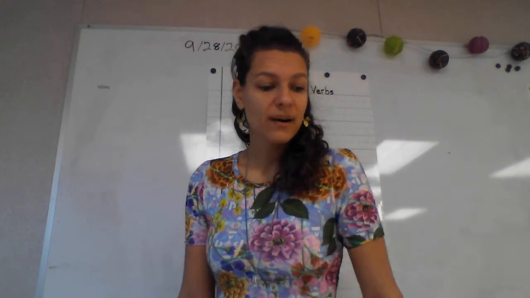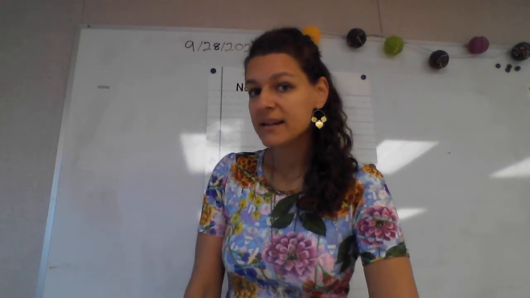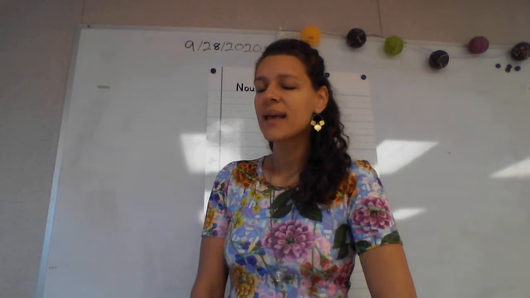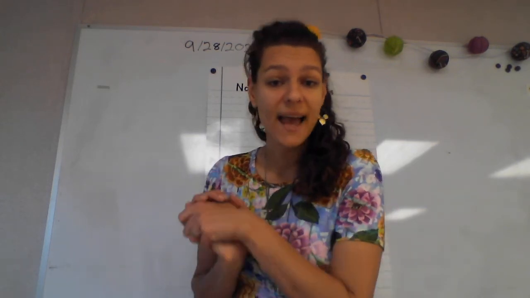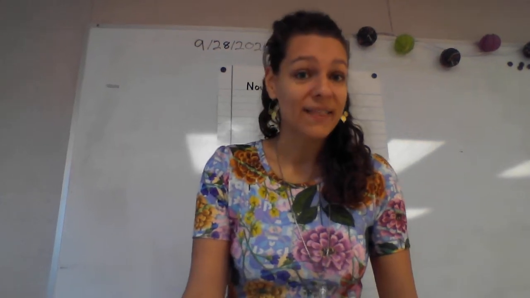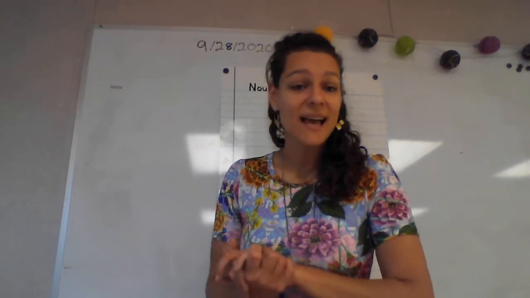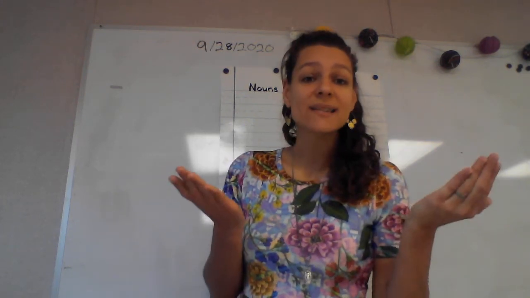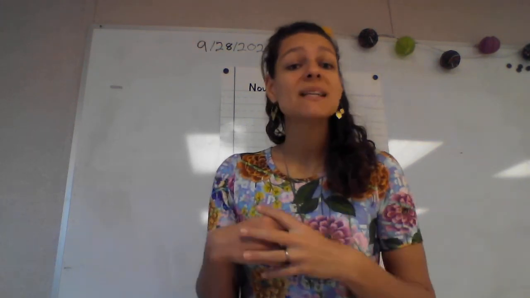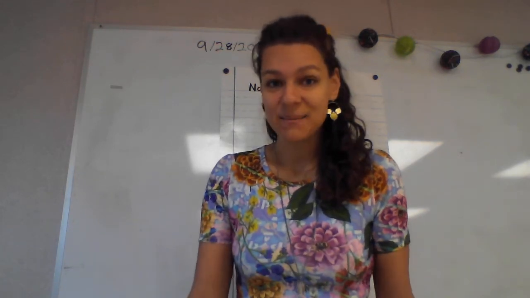The other one that I think is a little bit tricky is the word tape. Class, what lets our A say A in the word tape? All right, excellent work if you said silent final E, job 1. That is what makes our A say A in tape. And remember, none of our vowels can say their names for no reason. There has to be something that lets or makes them say their name. Great job with that, class.